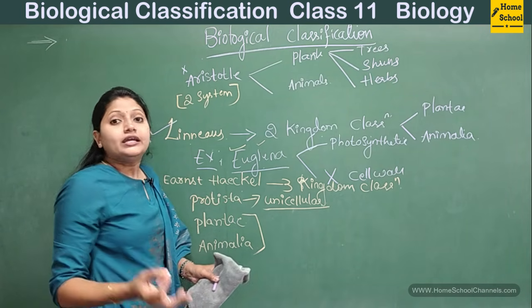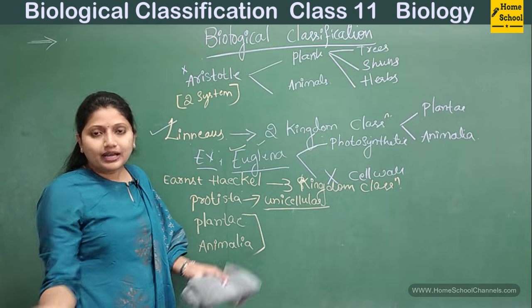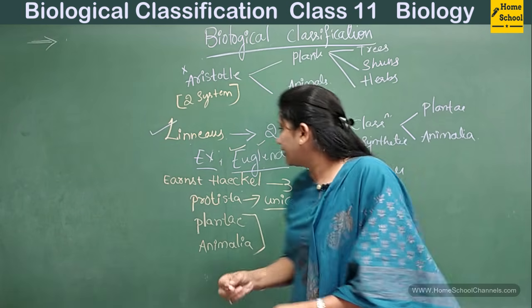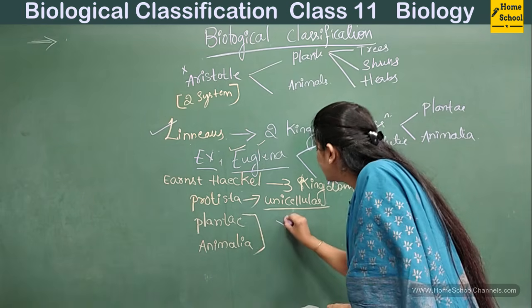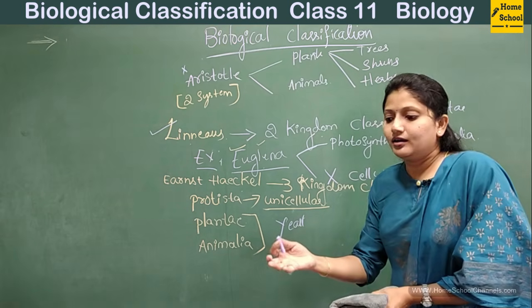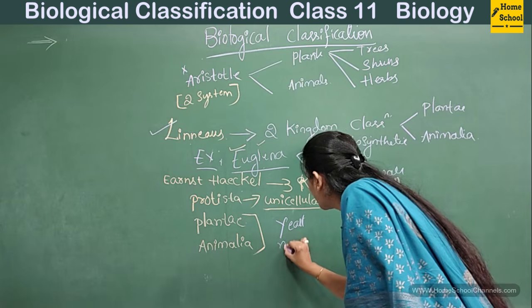Fungi are unicellular as well as multicellular. Let's take two examples of fungi here. One is yeast, the other one is basidiomycetes, that is mushrooms.